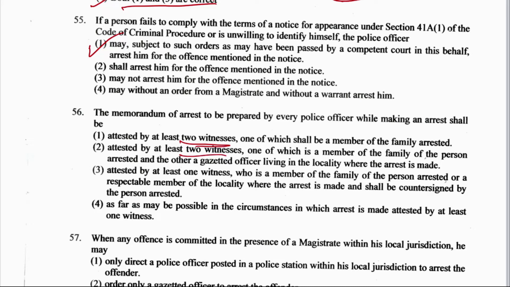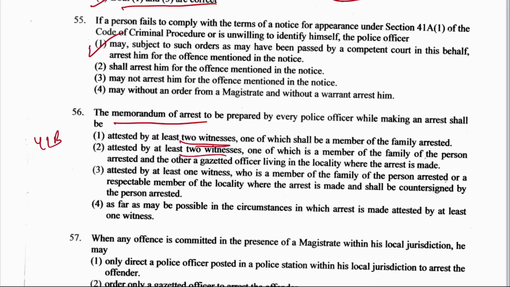So the memorandum of arrest, it is section number 41B of CrPC, which says that every police officer while making an arrest shall bear an accurate, visible and clear identification of his name, which will facilitate easy identification.